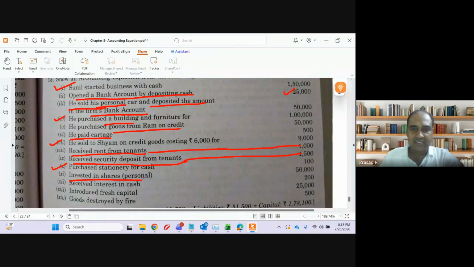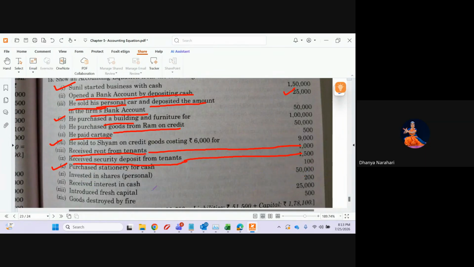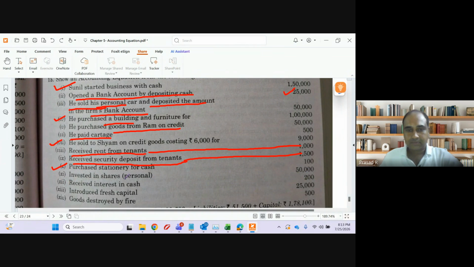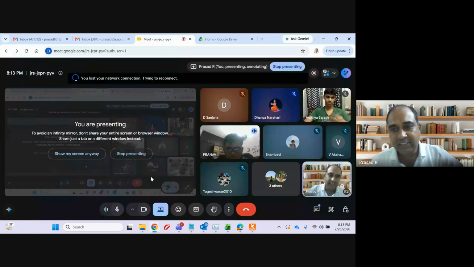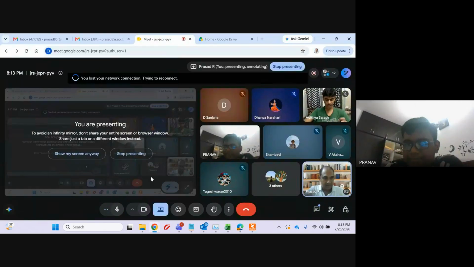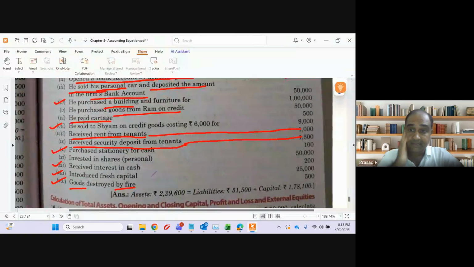Purchase stationery for cash, we know. Invested in shares, personal drawings. Received interest in cash, we know, income. Introduced fresh capital, we know. And goods destroyed by fire. Goods means decrease in stock. Clear, guys? Yes, sir.